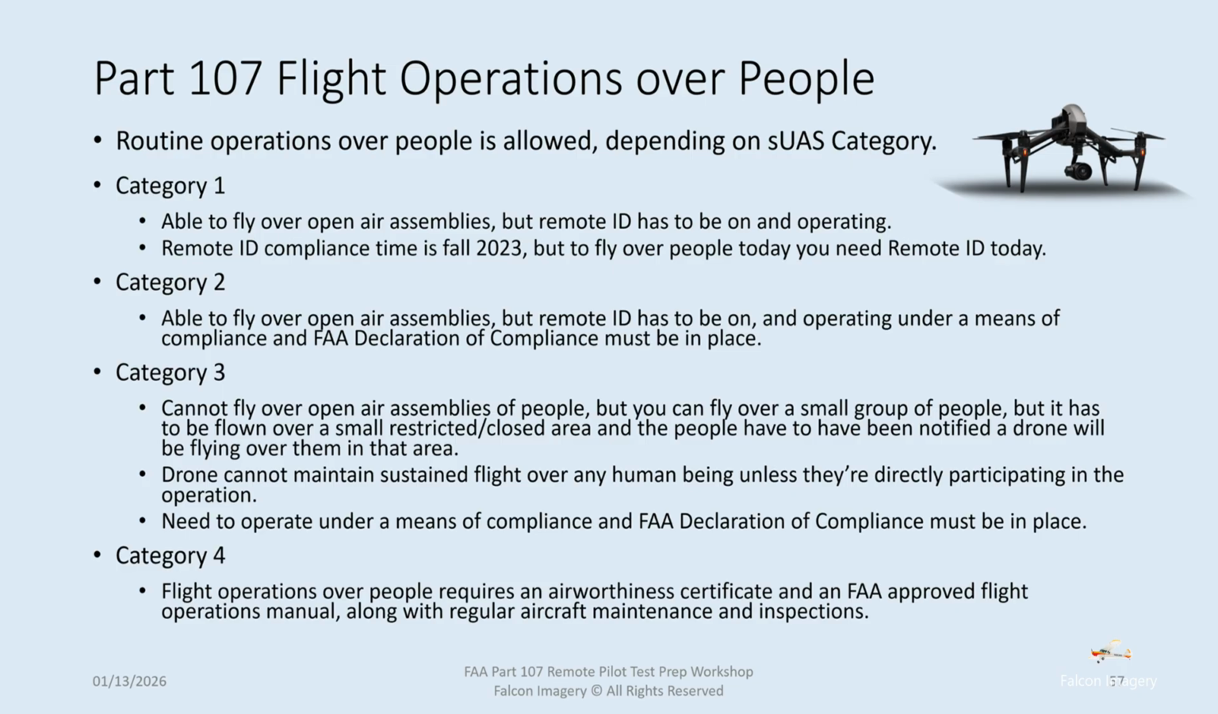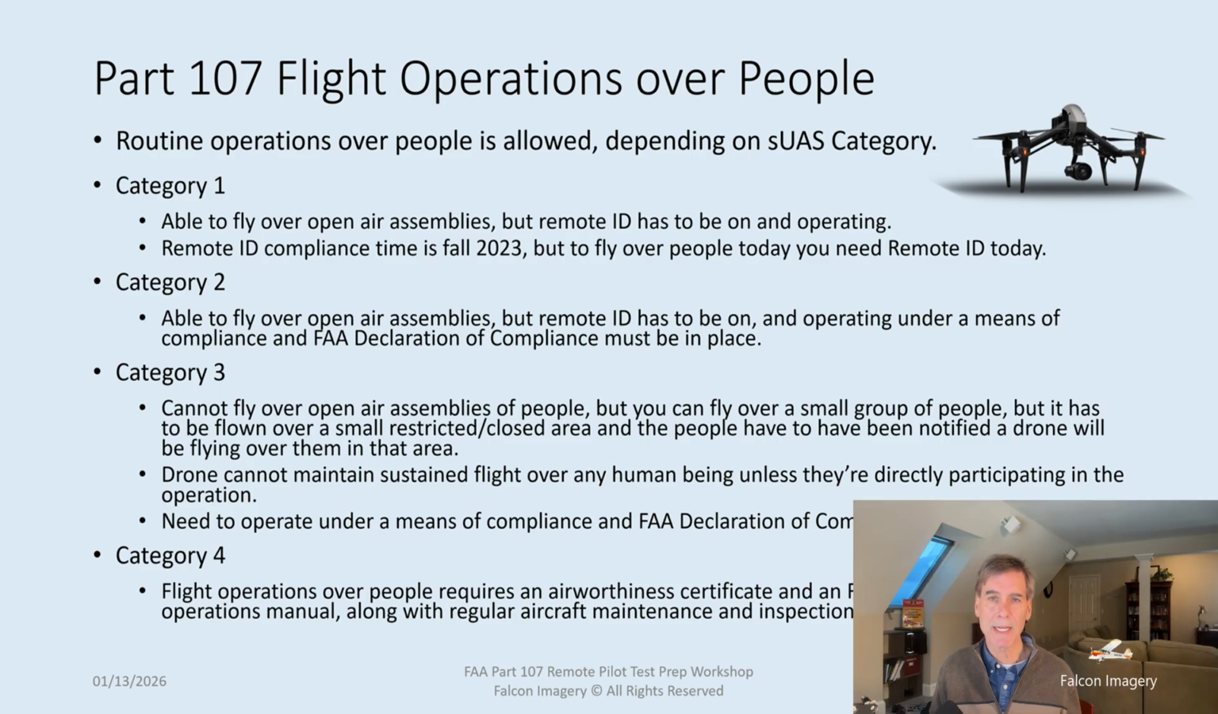And then category 4, flight operations over people requires an airworthiness certificate and FAA approved flight operations manual along with regular aircraft maintenance inspections. If you have this type of drone, it's almost like the equivalent of flying a general aviation aircraft. Basically, you're going to be able to fly over people because there's some extra due diligence. You're maintaining it probably through a third party. The maintenance and inspections are being done, and the aircraft has an airworthiness certificate associated with it.